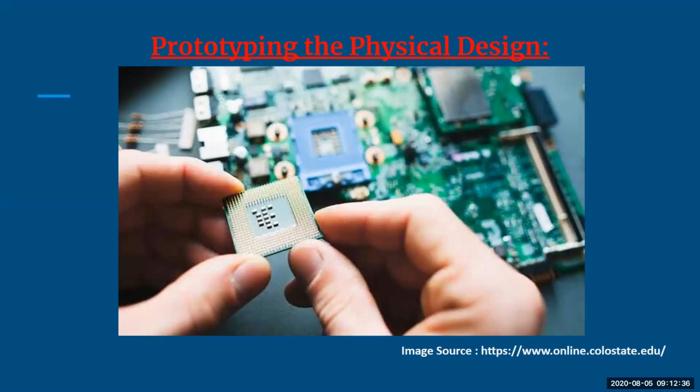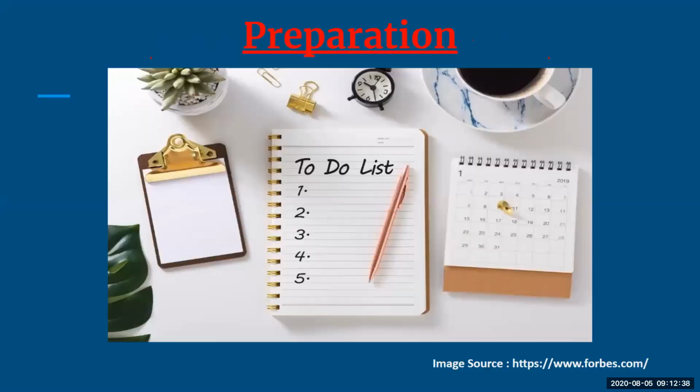So what are the steps in prototyping the physical design? Let us see. The very first is preparation. The word itself tells its meaning. When I talk about preparation, it means that you should have good ideas about what design you need, how your design will look, what components you are going to use, and how it will be. When we think about designing, or about the preparation, you should not just sit once in a while and start preparing it. You should look for other options as well. You can surf the internet and look for different ideas which will match your taste, whatever you want to design.